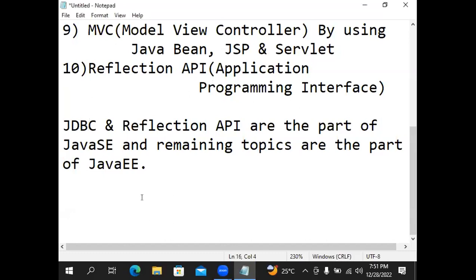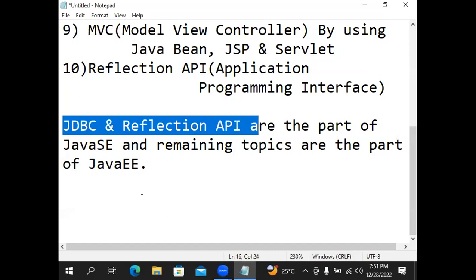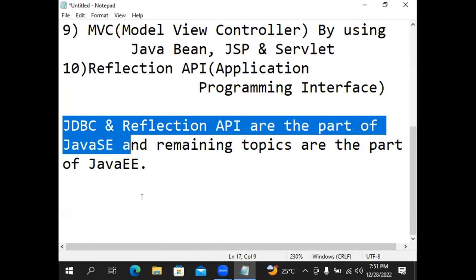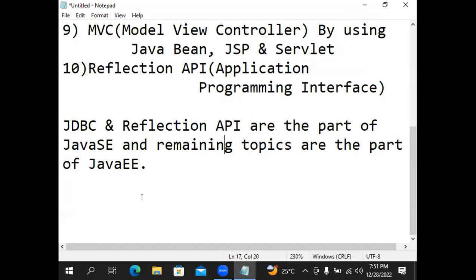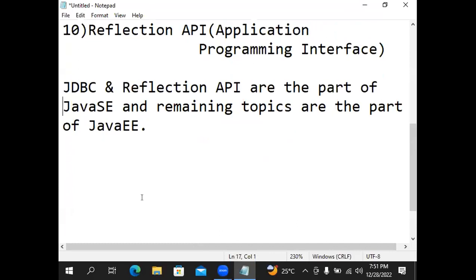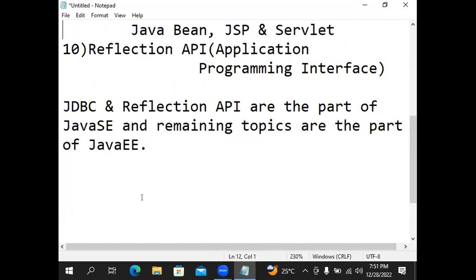See, first topic, last topic, JDBC and Reflection API are part of Java SE. And remaining topics are part of Java EE. So advanced Java is a part of Java SE and Java EE. Two topics come under SE. Remaining topics come under EE.